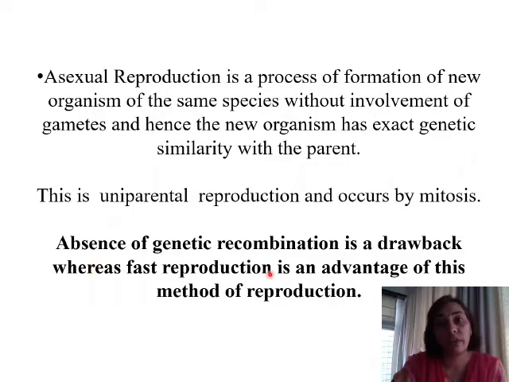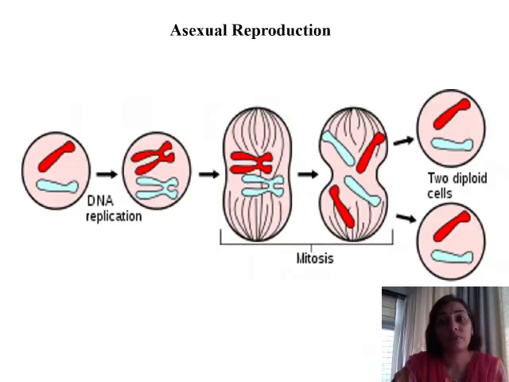Whereas fast reproduction, the rate of reproduction, if we see in organisms that reproduce by the asexual method, is very, very fast, and that is why that is an advantage of this method of reproduction. In sexual reproduction, we find that the rate of reproduction is comparatively slower, but due to variations and diversity, we find that those organisms which reproduce by the sexual method have a greater advantage. So this is asexual reproduction.